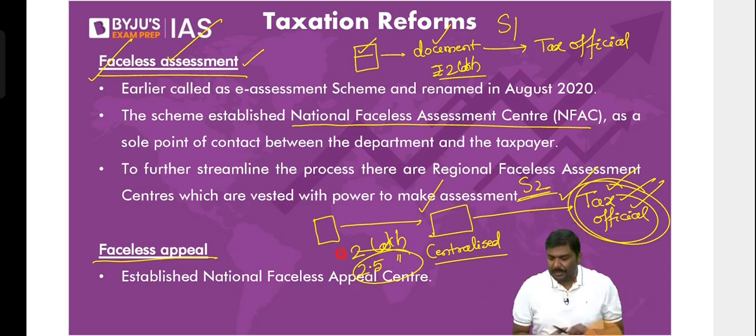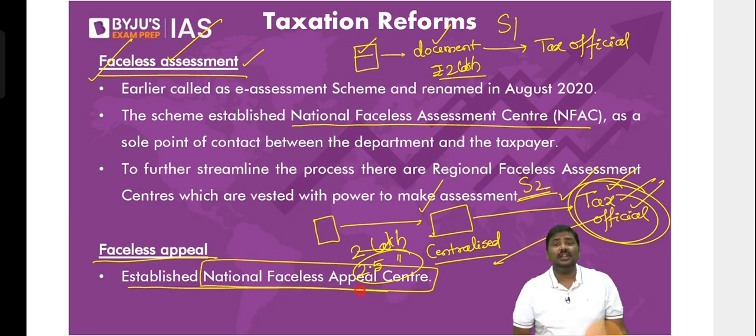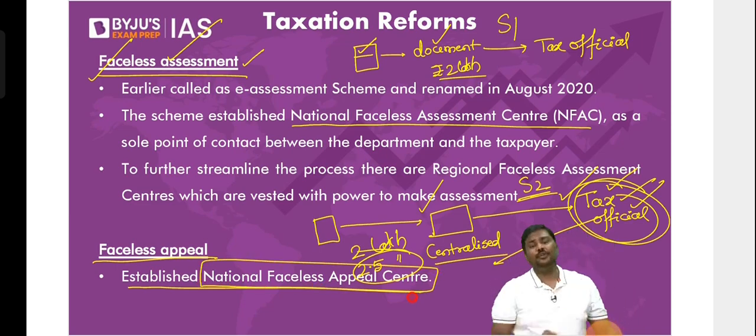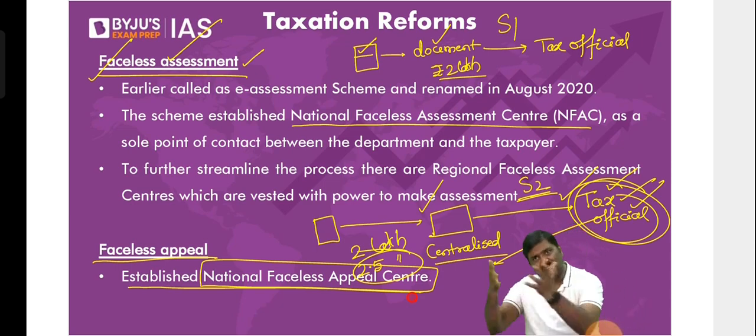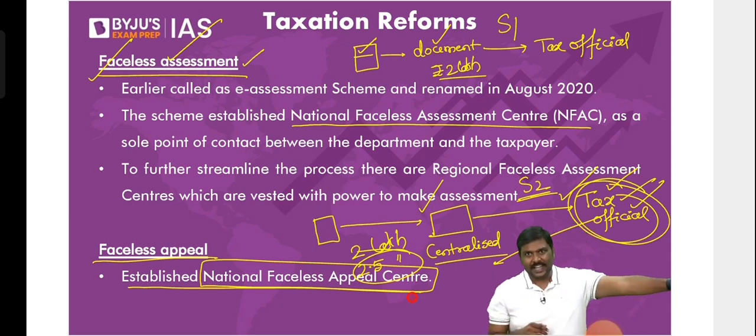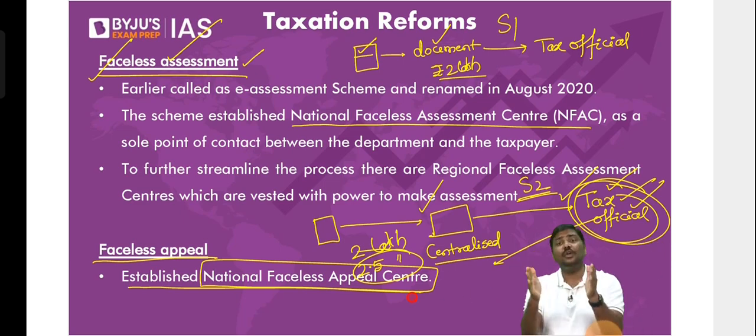So what will they do? They will basically revert back to one more authority, which is called the National Faceless Appeals Center. They will send an email to you. They will send a message to your registered mobile number saying that there is a tax notice. Please check it. And if you have filed your income taxes in recent times, which I believe some of you have done, or let's say all of you have done, all of you are very honest, you must have seen this. There is a new online system.